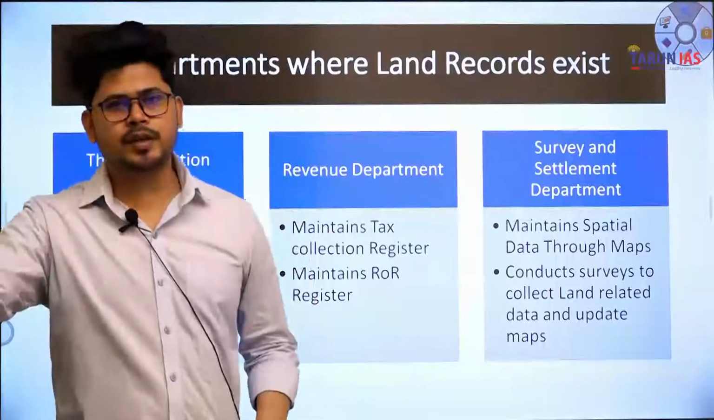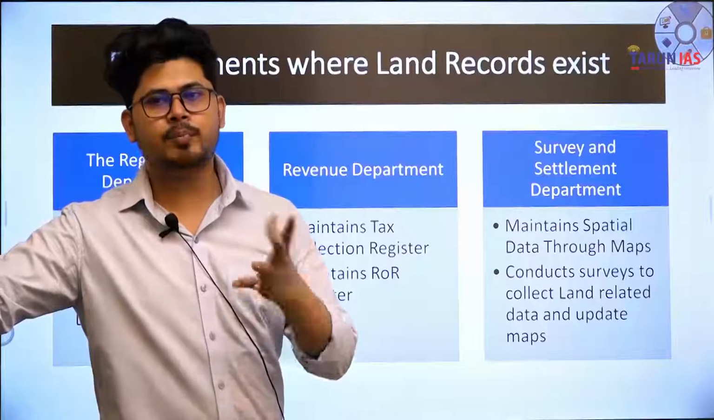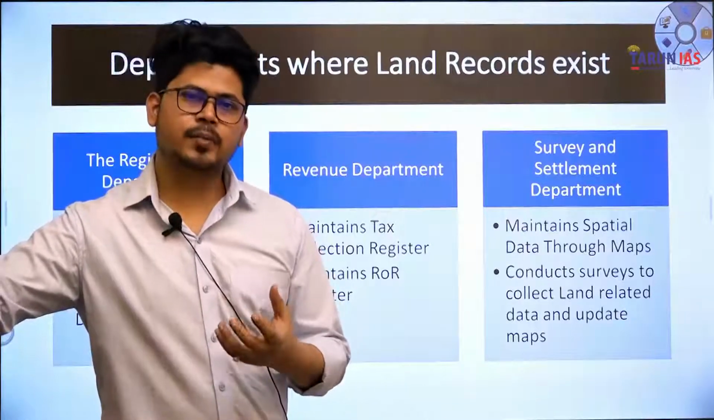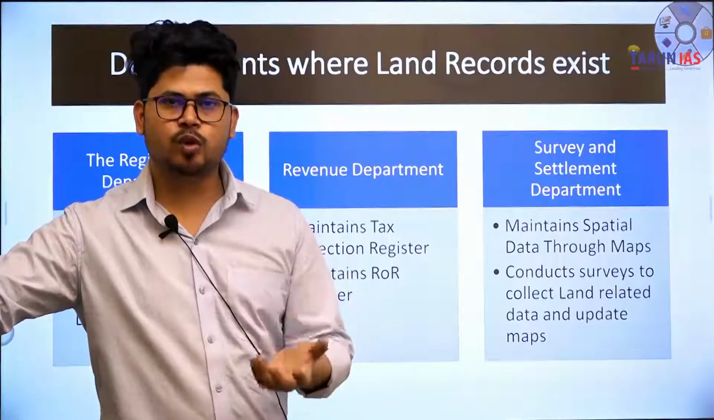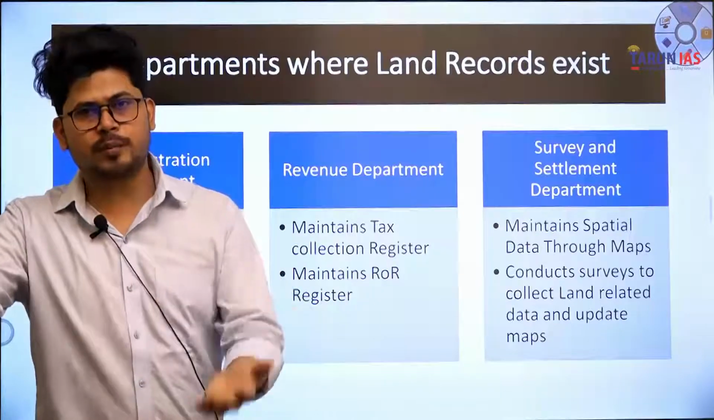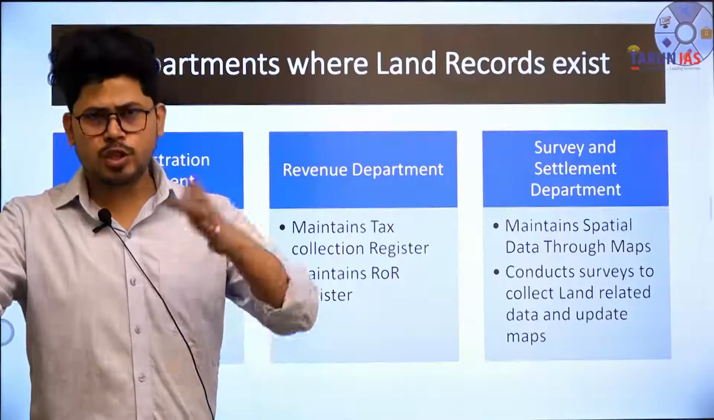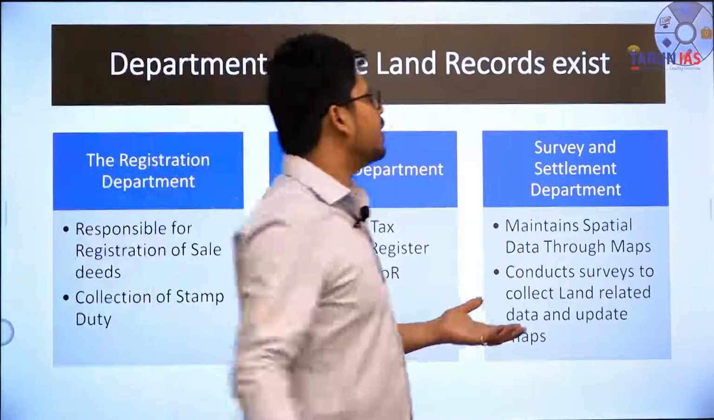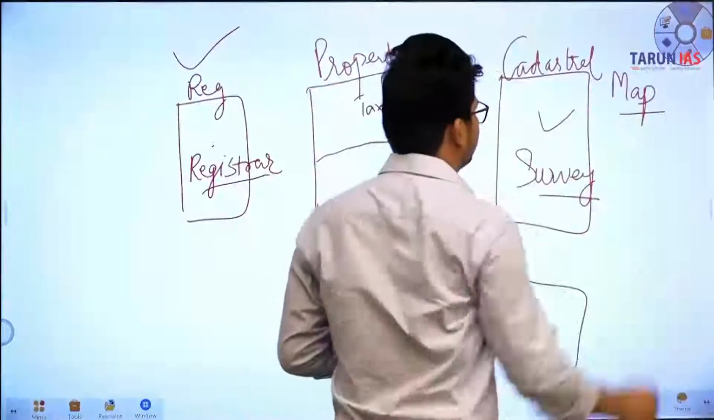And the third one is the survey and settlement department. The survey and settlement department is the department that prepares maps, cadastral maps. Now what are cadastral maps? A cadastral map is in a revenue or survey department. A cadastral map is a very different thing from the geographical map that we see, and it is also similar to the geographical map in the sense that a cadastral map contains the details of the property. Fine.